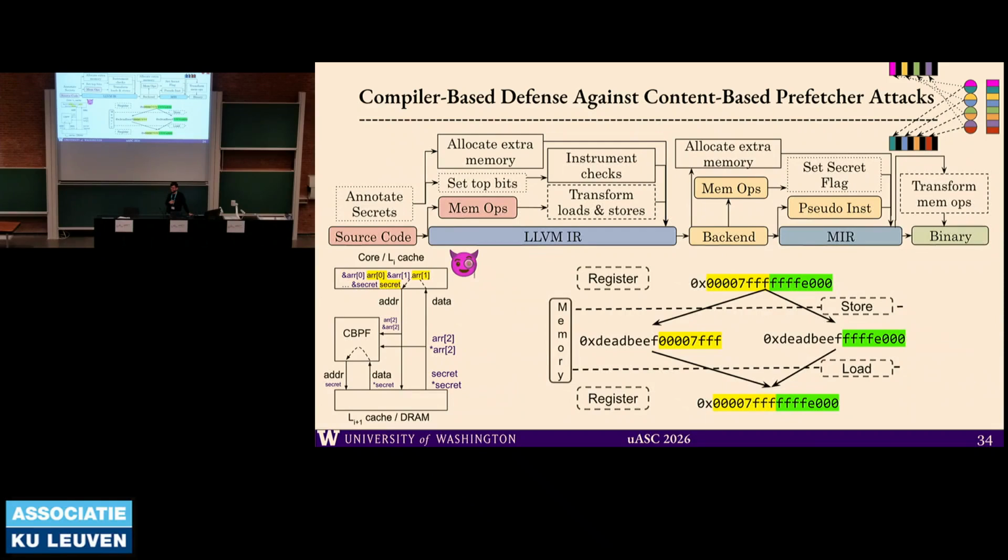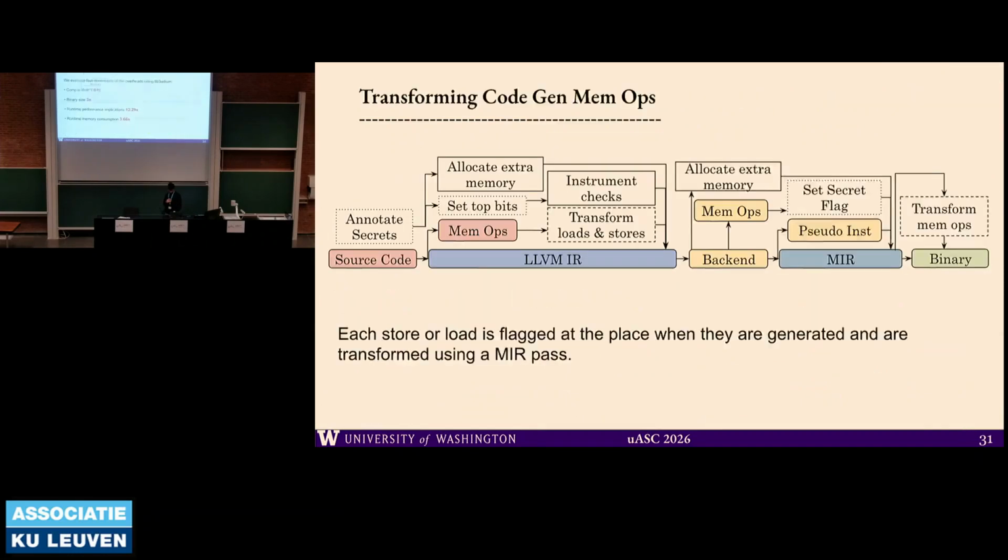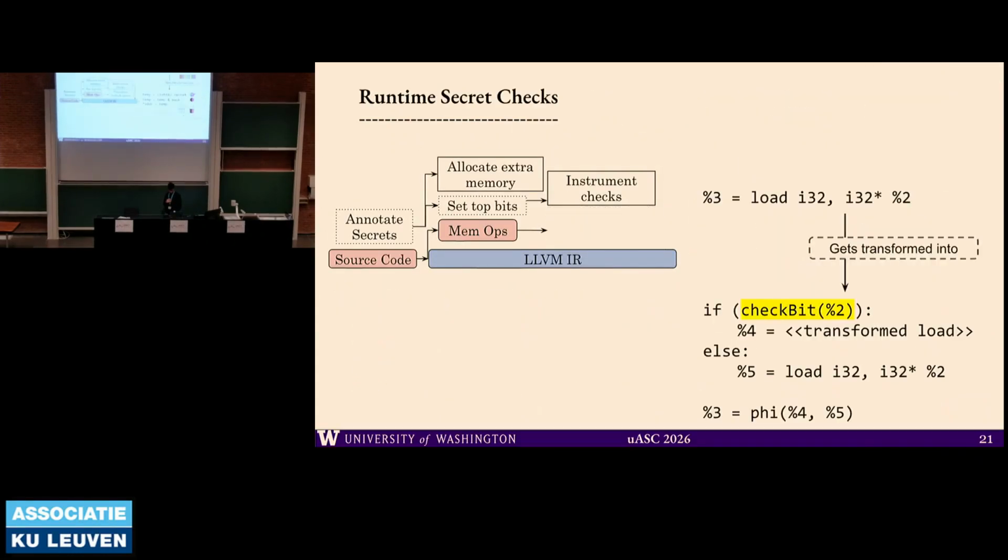Thanks, cool work. You had some pseudocode on one of your slides, which came down to: if the secret bit is set, then this, else that. It was not entirely clear to me if you compile this to straight-line code or if you keep this if branch. And if you keep this if branch, does that not introduce speculative leakage of some sort? Correct, that's a fair point. The question is whether the transformations that we are doing are safe, and whether they add any more side channels. What we have done is manually check a few things.